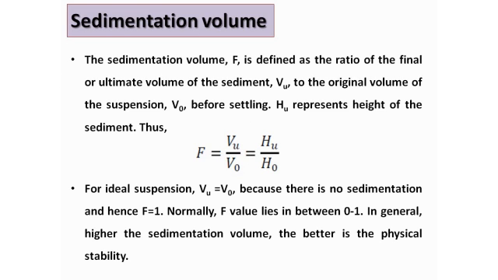Now you see, for an ideal suspension, these two values, VU and V naught, always become equal to one another. So F is equal to 1 for an ideal suspension. But such cases generally aren't encountered in practical life. So normally the value of F lies between 0 and 1. And in general, the higher the sedimentation volume, the better the physical stability of the suspension.